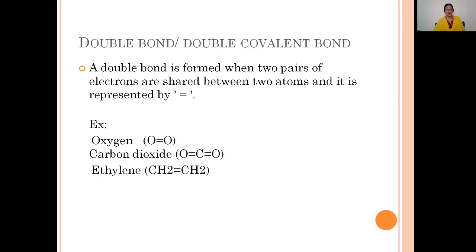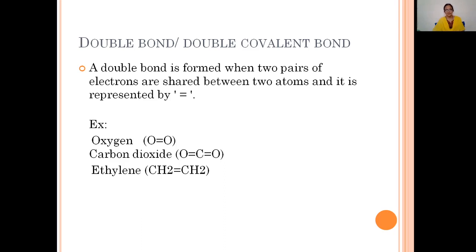The first and the simplest example is the oxygen molecule. In between two oxygen atoms, there is a double bond. This oxygen atom contributes two electrons and this oxygen atom also contributes two electrons, and the pairs are shared between the two oxygen atoms. Thus, the O2 molecule is formed. In this O2 molecule, there is a double covalent bond in between the two oxygen atoms.